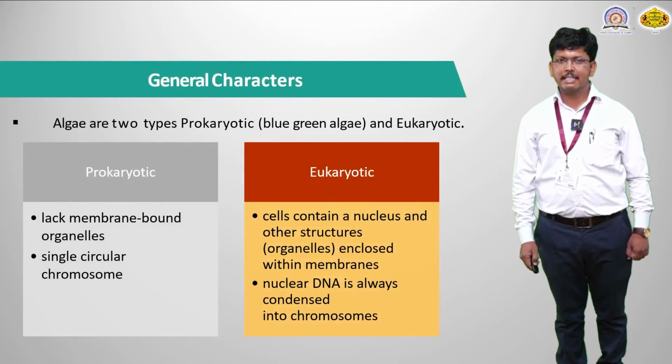So next is general characteristics. When you talk about algae, they are vast plant organisms found in cosmopolitan nature, that means they are found worldwide. They are basically divided into two parts depending on their cell characteristics. First is prokaryotic cells and second is eukaryotic cells. So what is prokaryotic, what is eukaryotic?